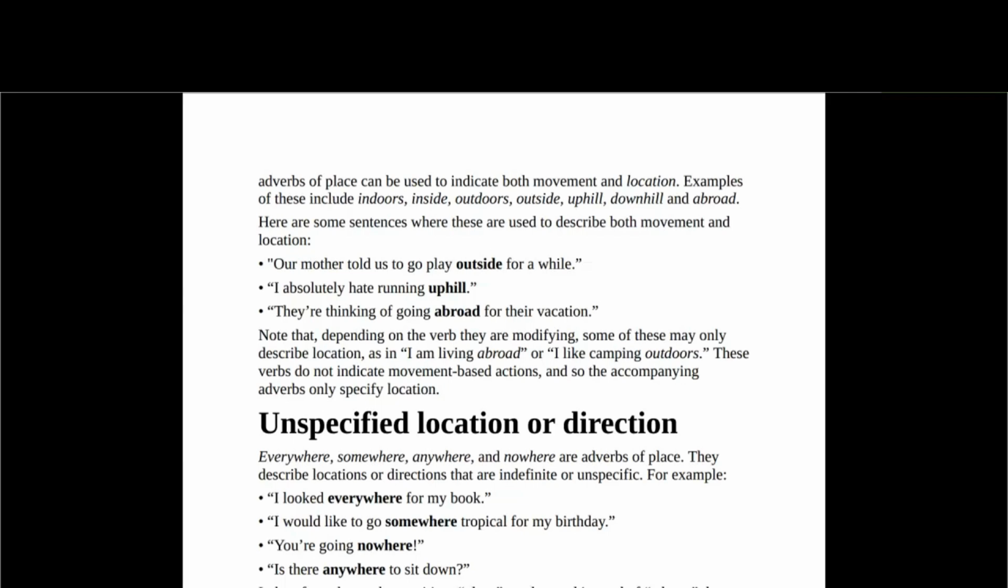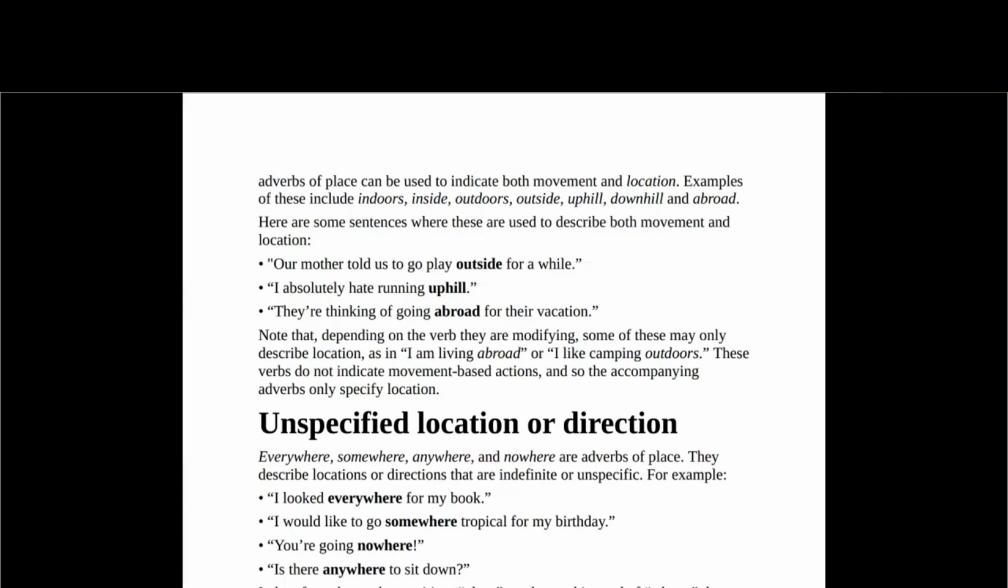Our mother told us to go play outside for a while. I absolutely hate running uphill. They are thinking of going abroad for their vacation. Note that depending on the verb they are modifying, some of these may only describe location. For instance, I am living abroad. I like camping outside. That denotes location. But the examples above denote location as well as movement.